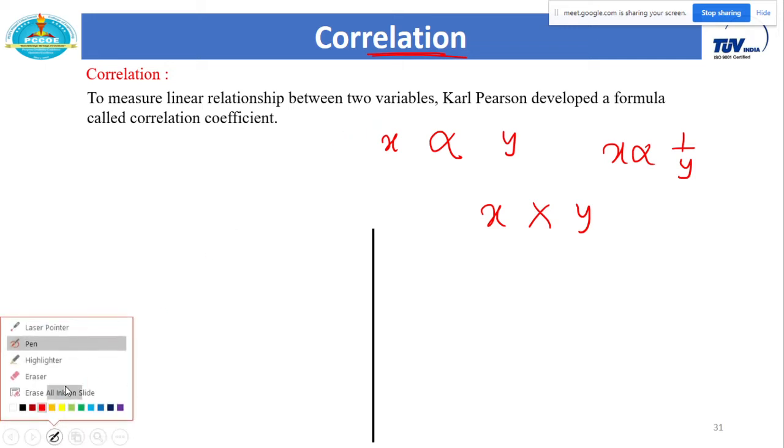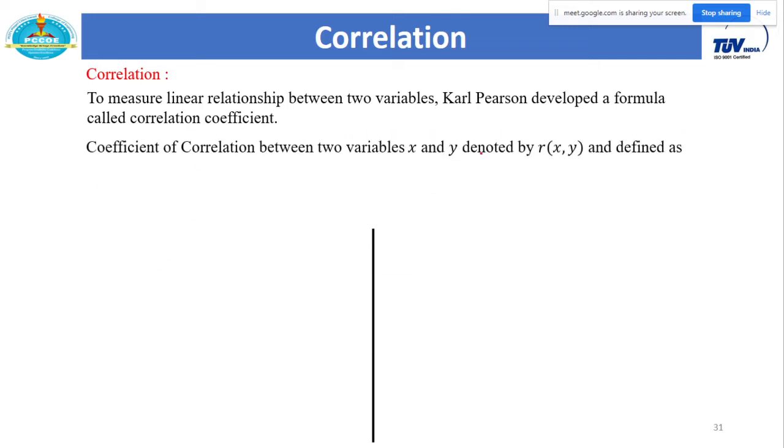Let me give you all these formulas. Karl Pearson developed a formula called the correlation coefficient. It is a single value, and from that single value you can directly predict the relationship between those two variables. This formula is only for two variables. The coefficient of correlation between two variables x and y is denoted by r of xy.